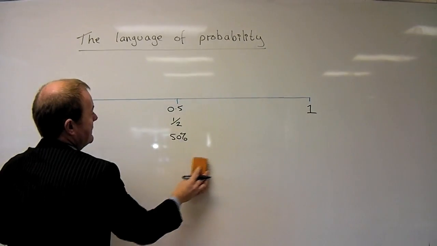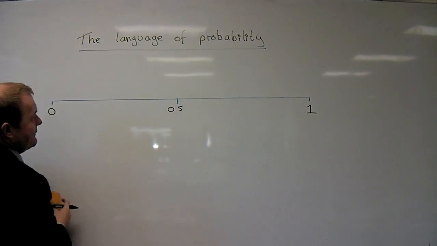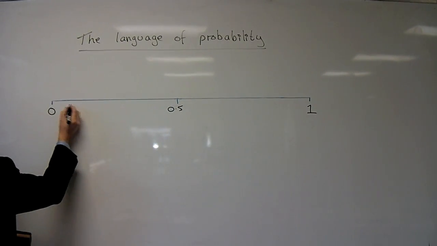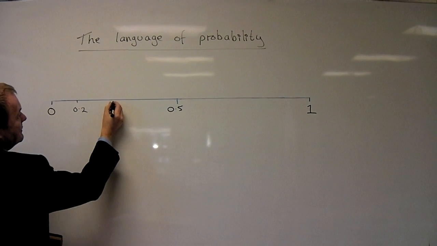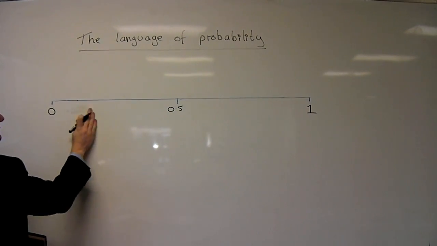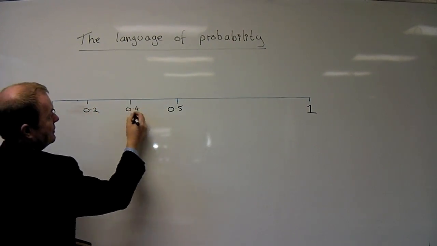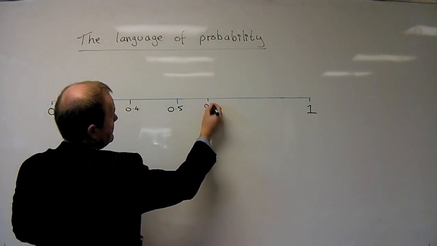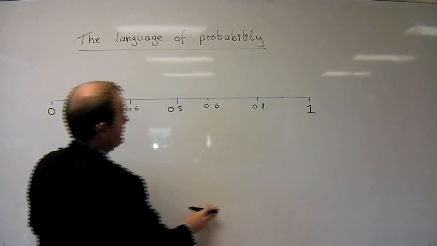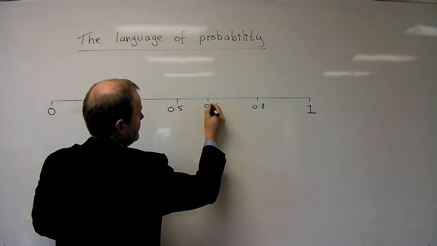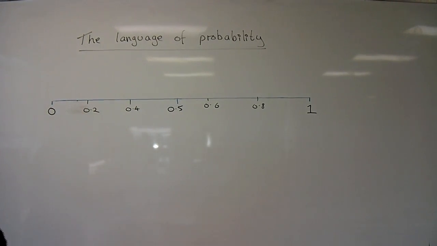And the scale may change ever so slightly, it might not go up in 0.5, we might start having it go up in 0.2, so it might be 0, 0.2, 0.4, 0.6, 0.8 and 1. And then you might get asked to mark on a line the probability of something taking place.